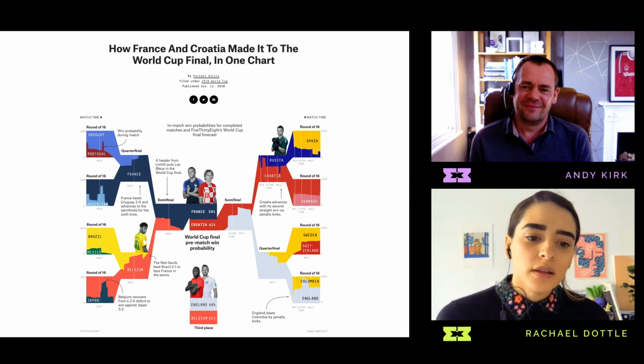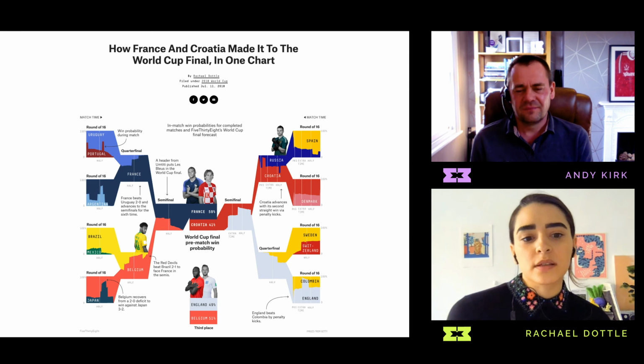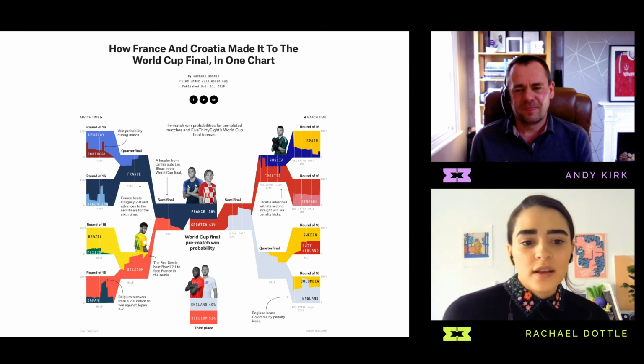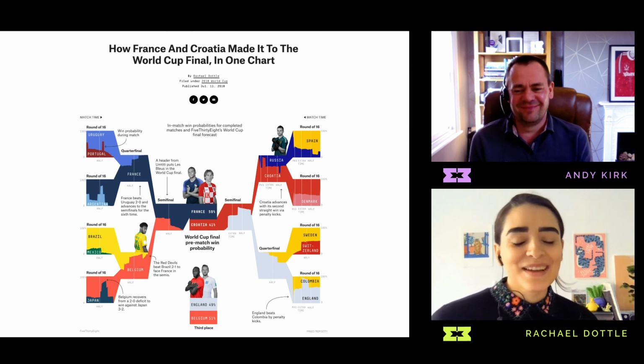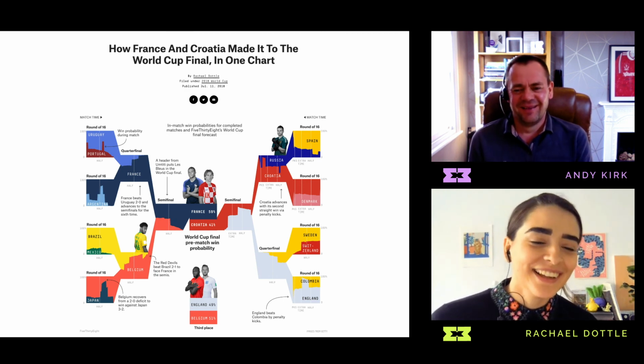I think the one other thing is the third place match. I'm not so sure how I feel about that. The amount of weight it's given visually, it stands at basically the same size as the final match. I was really rooting for Belgium at the time, so maybe that influenced some of that. I'm sorry.